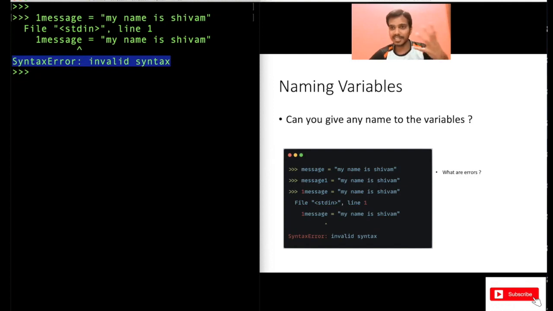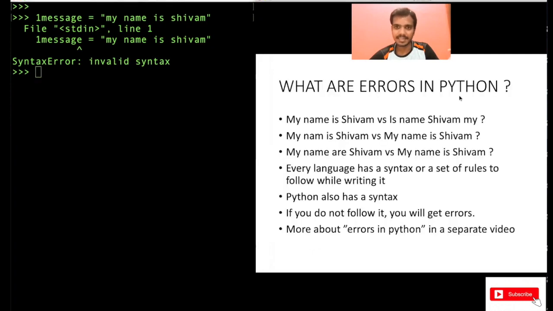Now the next question in your mind will be, what are errors? What are errors in Python? Why am I getting this error, and what are errors actually, right? So let's first understand what errors are. That is very important, so understand this.